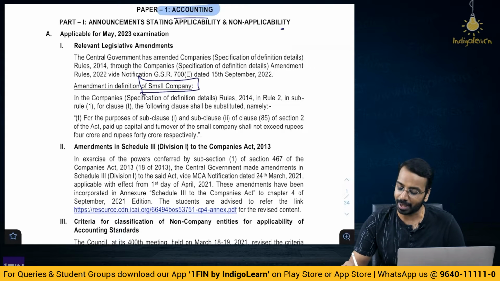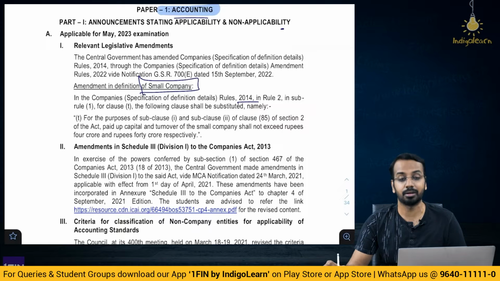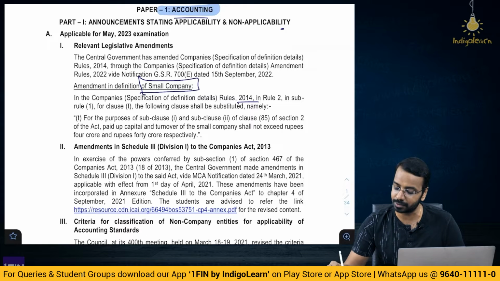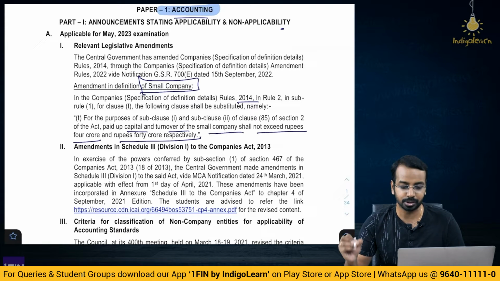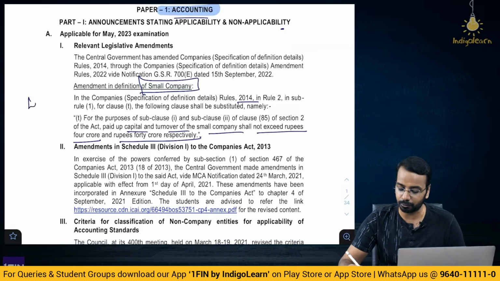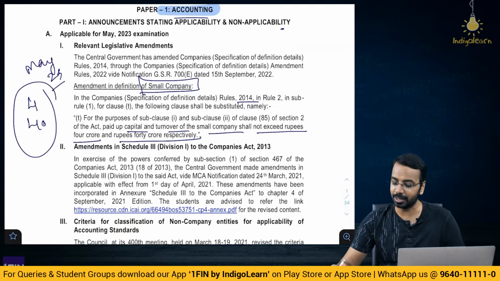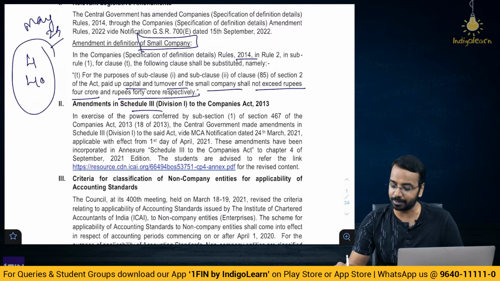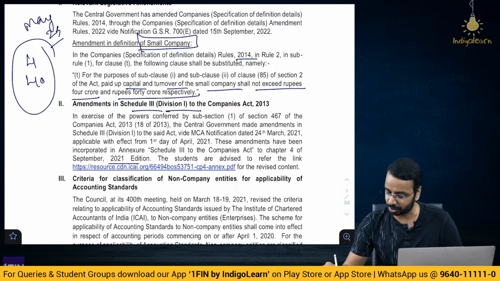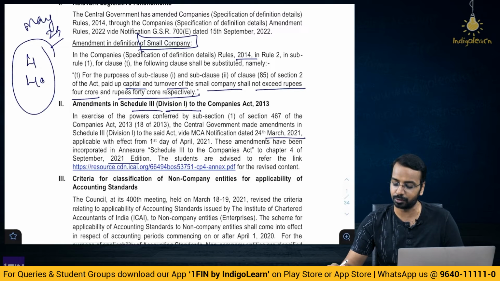Now here, as far as the rules are concerned, where the limits are prescribed, it says paid up capital and turnover of the small company shall not exceed 4 crore and 40 crores respectively. So 4 crore and 40 crore, this is what is relevant for your May 23 examination, right? Then Schedule 3 Division 1 amendment, this was done way back in September 21 edition. It is already updated, and this was done in March 21. So this you don't need to worry.